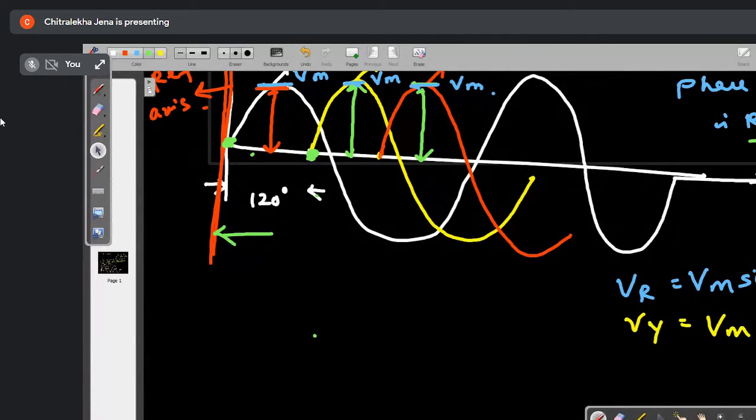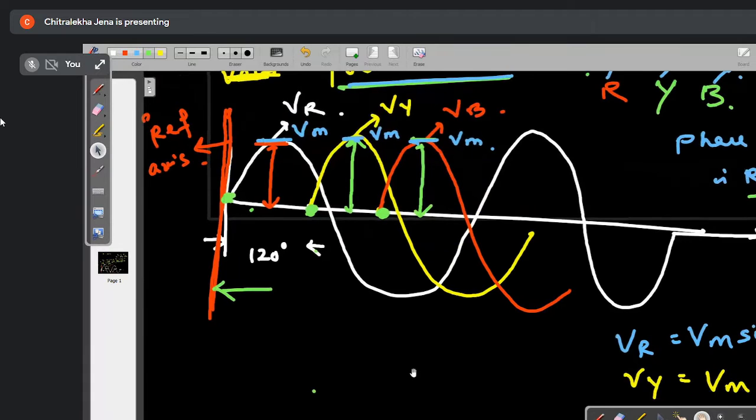Now here you see, come to the zero of the B phase. After how much degree is it starting? Look here. This is 120 degree, and this is 240.